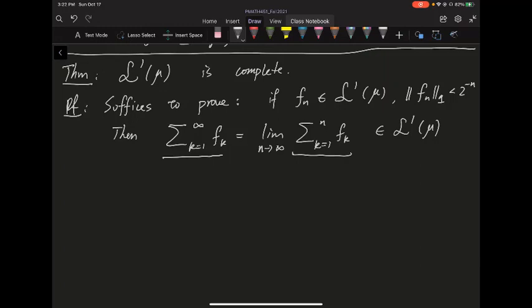So you can convince yourself why this is enough to show this vector space is complete. This is a quite standard trick. I'm not going to talk too much about it. All right, so let's prove this claim I have here.